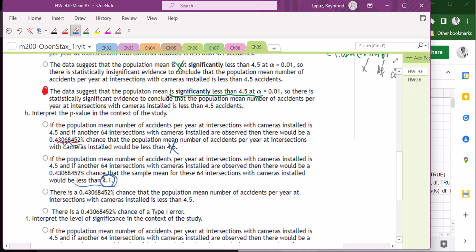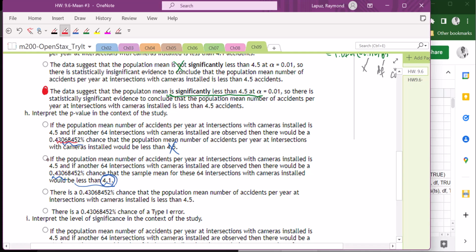This is the one specific to the sample that we collected, and for that specific sample, there is a 0.43% chance, that's really small, that we get this to be less than 4.1. And so that is your choice for this one.